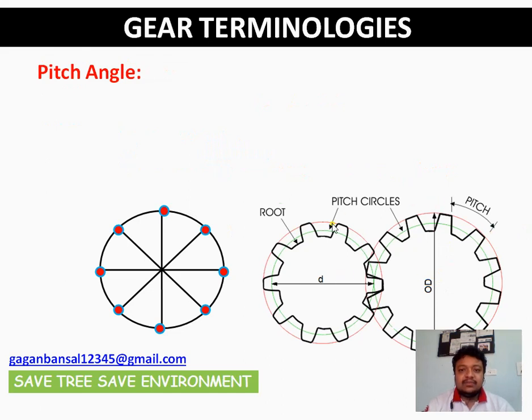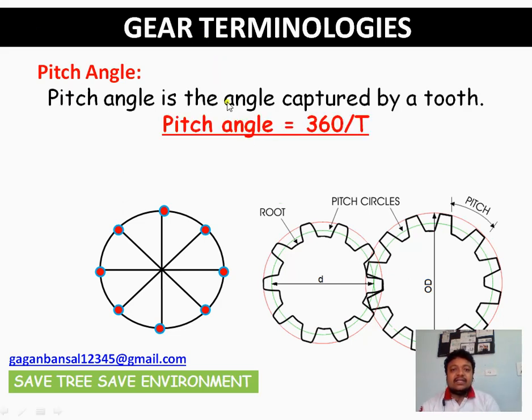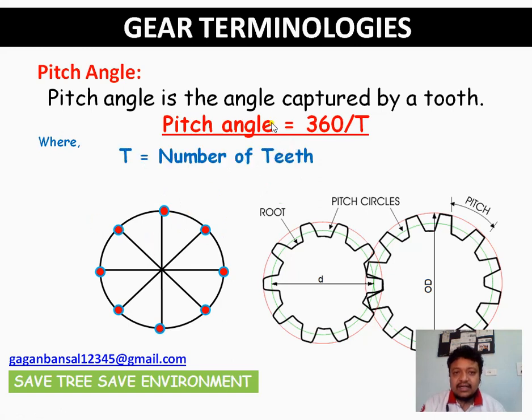What is pitch angle? Now we are clear with what is circular pitch. So pitch angle is the angle captured by a tooth. Pitch angle is 360 divided by T, where T is the number of teeth. Suppose you have 8 teeth, then it is 360 divided by 8. Or we can say the angle traced by the circular pitch is your pitch angle. Actually this was your circular pitch. So the angle traced, defined by theta, is your pitch angle.